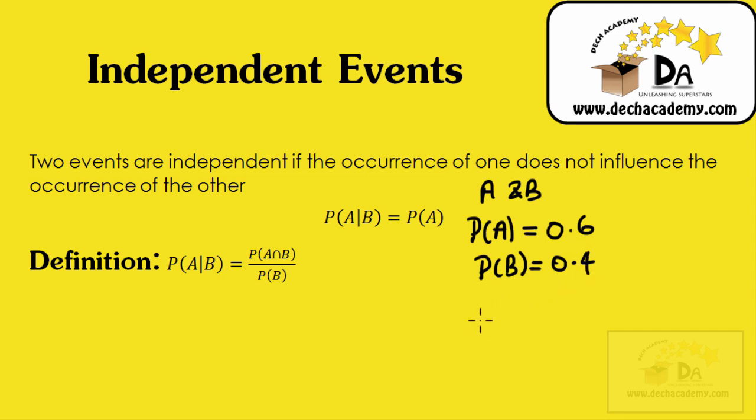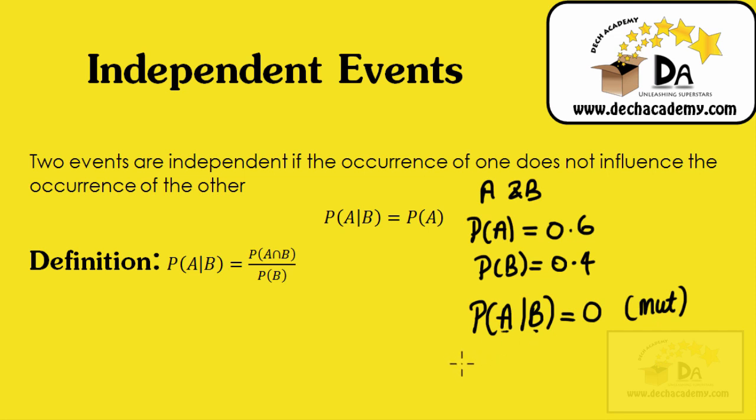Now, if event A and B are mutually exclusive, so I'm going back to the topic of the previous video, if event A and event B are mutually exclusive, the probability of event A, given that event B has occurred, is going to be equal to 0. The probability of A occurring is 0.6, but once you're told that event B has occurred, the probability of A becomes 0. I'm just going to put MUT to signify mutual exclusiveness.